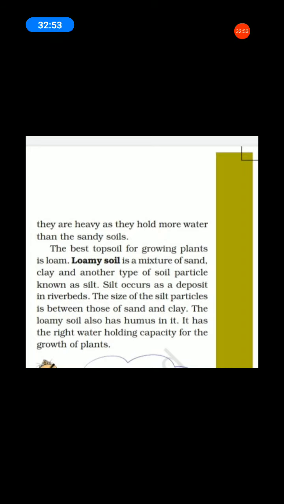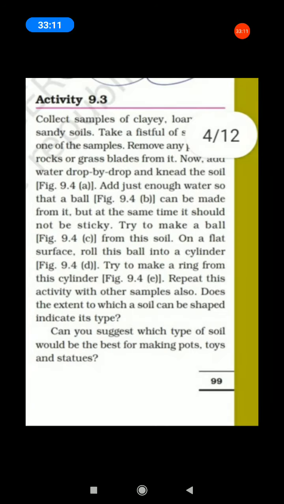Which one is the best soil? There are three main types of soil: sandy soil, clay soil and loamy soil. Which one is the best soil? Loamy soil. Why is it called the best soil? For the growth of plants.